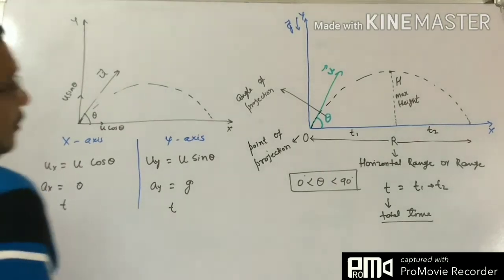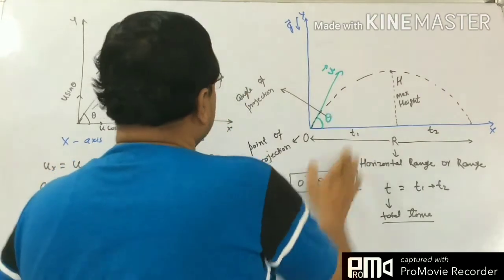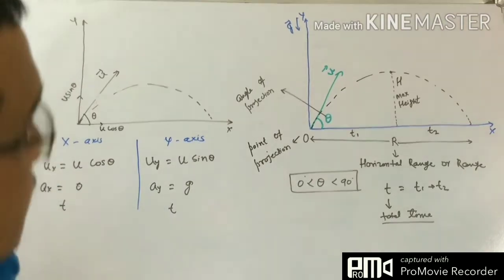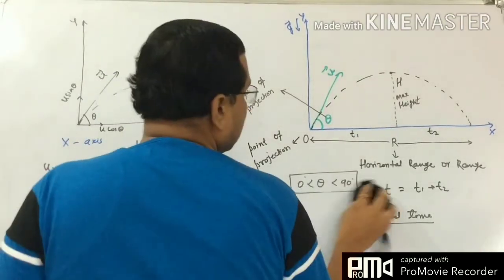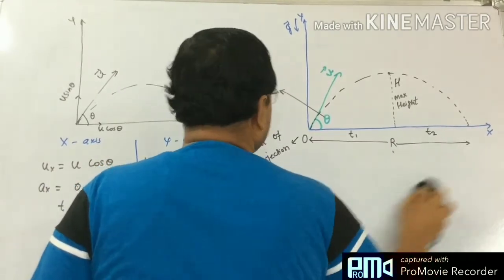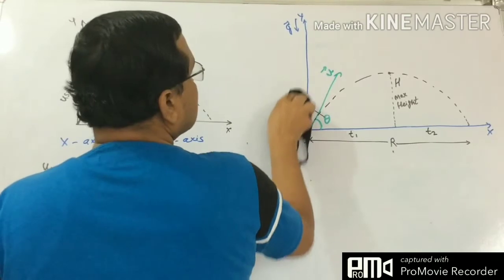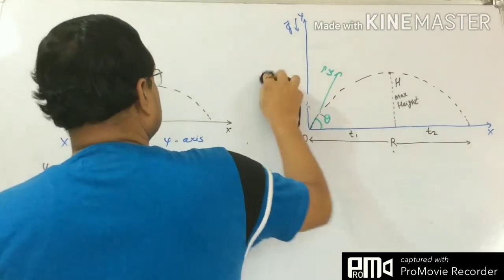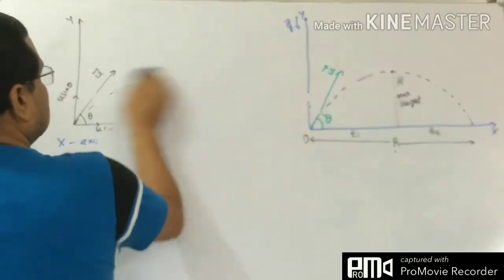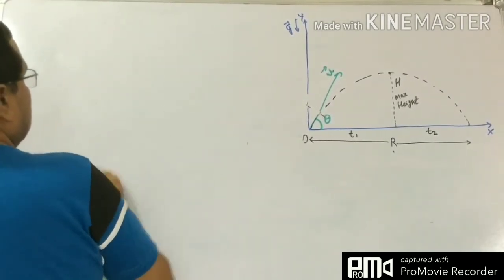So now I am removing all these things. We shall have this picture only, removing all these things, and we shall write down the equations. Just see, write it down. This is our horizontal range, that is fine. We shall derive the equations from here.